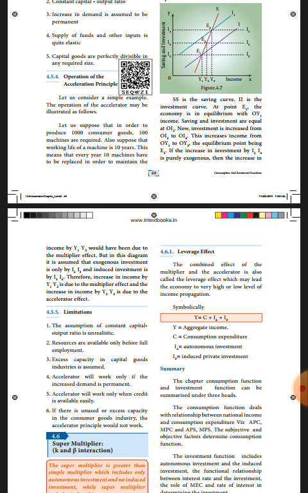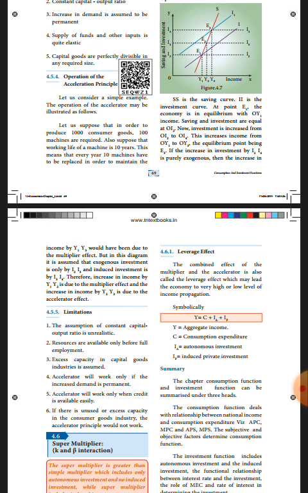Next, the sixth one: if there is unused capacity, if there is excess capacity in the consumer goods industry, this principle would not work. These are all the limitations of the accelerator principle.